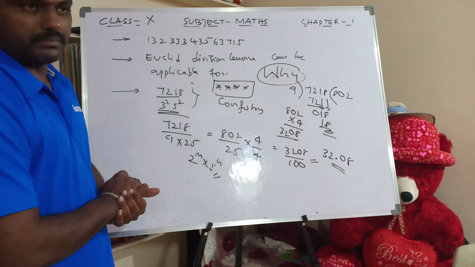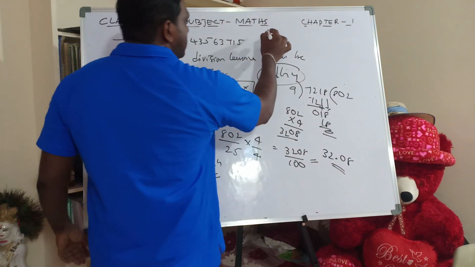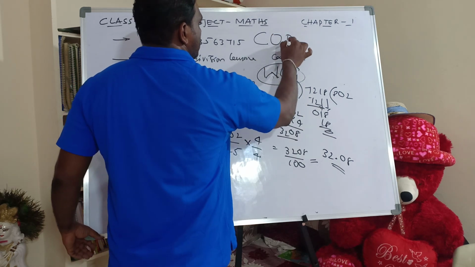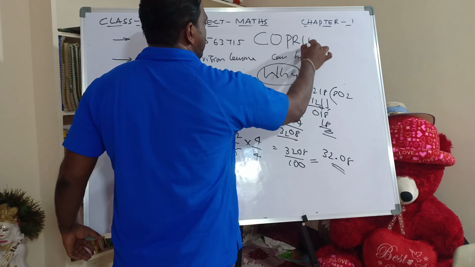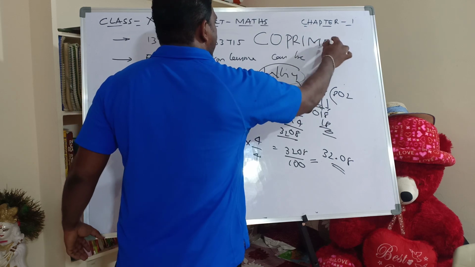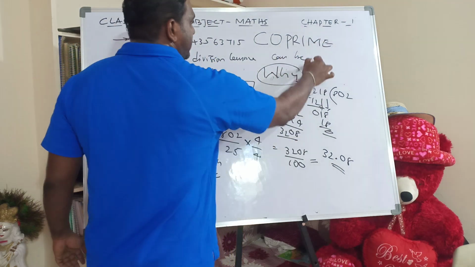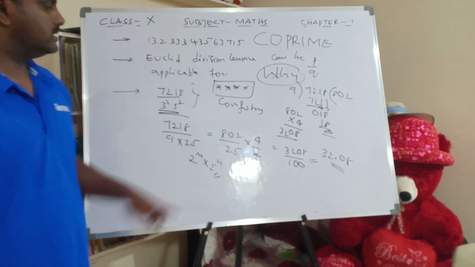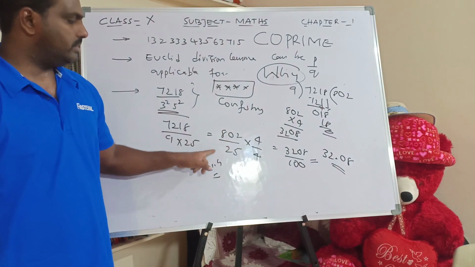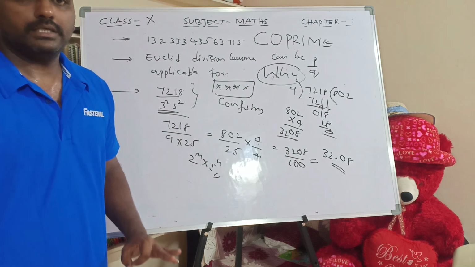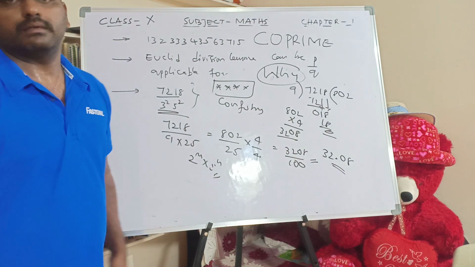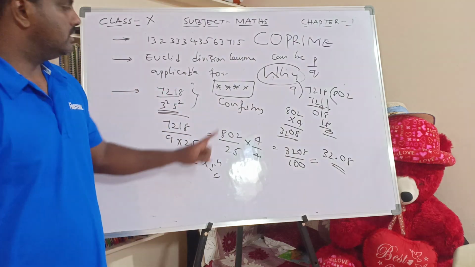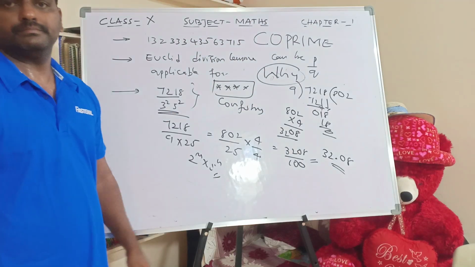When you have to confirm is this very important point: co-prime. What are co-primes? P and Q must be co-prime. That means P and Q must and should have only one as the common factor. Remaining nothing must be there. Then only this will apply.